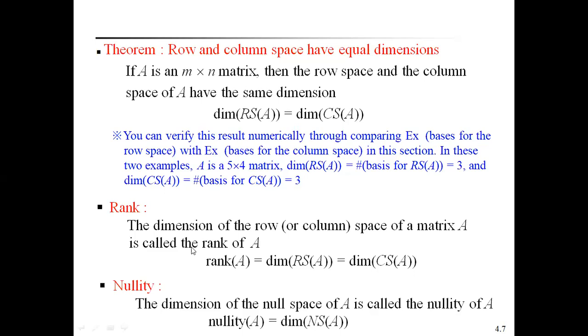Nullity. The dimension of the null space of A is called the nullity of A. Nullity of A is equal to the dimension of the null space of A. The dimension of the null space of A means the number of vectors in the basis of the null space of A. These two are very important definitions you have to remember: rank of A and nullity of A.